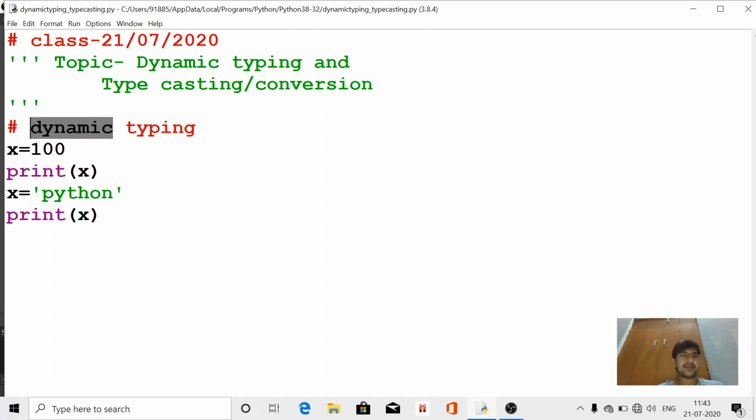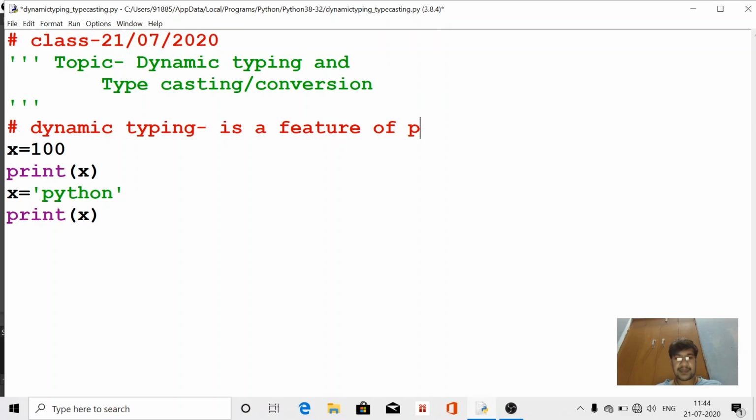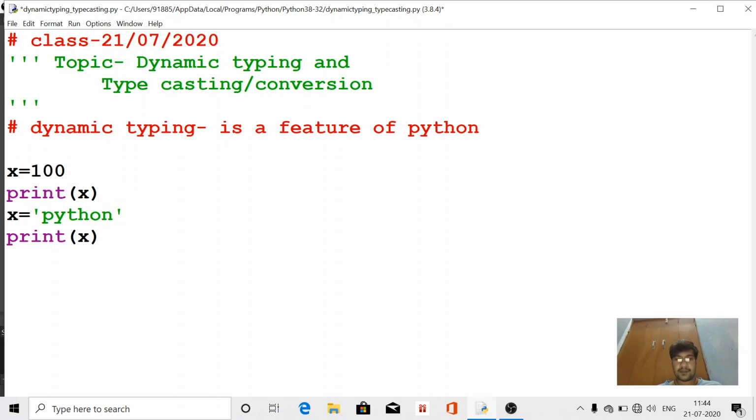What is dynamic typing? Dynamic typing is a feature of the Python programming language. Now see what is the use of dynamic typing.